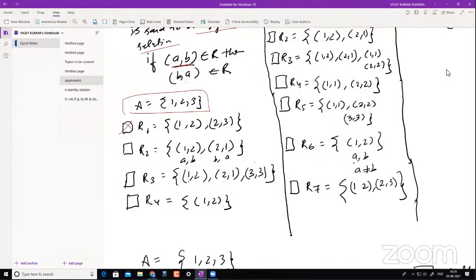Now let's go to R2. So is R2 a symmetric relation? Put it in the chat box. Yes, I think this is very obvious, because if A comma B belongs to it, then B comma A also belongs to this relation, right? So this is what you see from here. So this is definitely a symmetric relation.